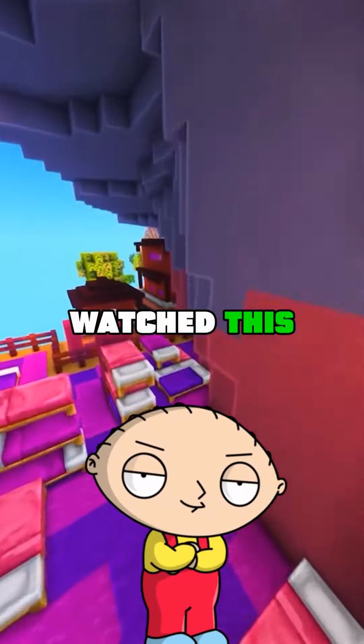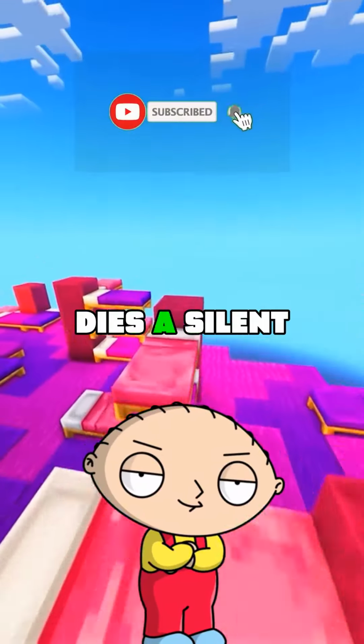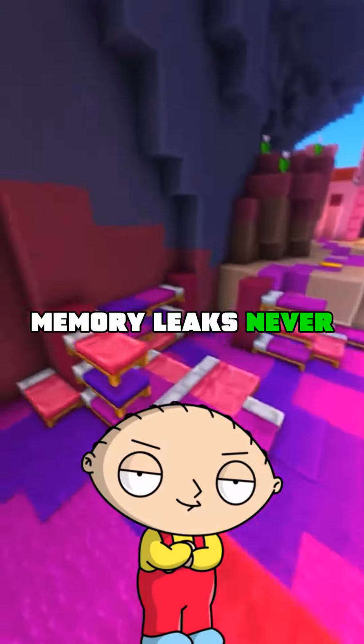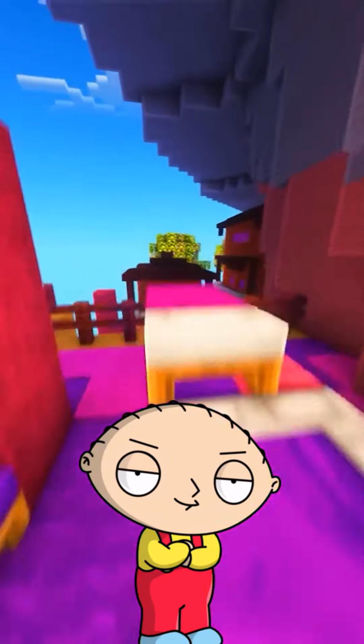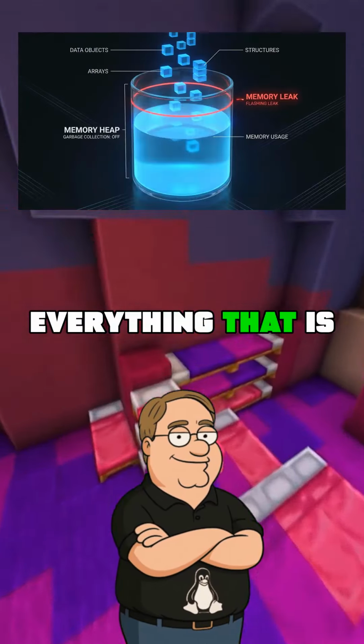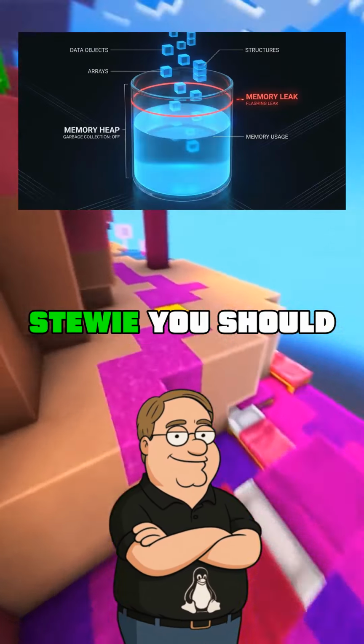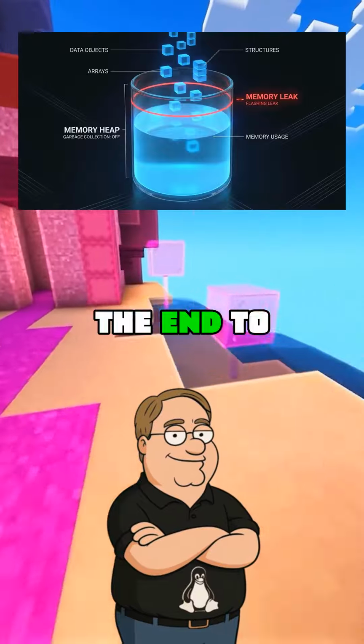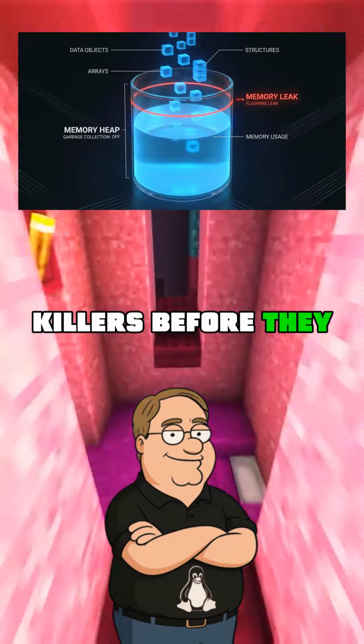Peter, I have watched this application slowly choke until it dies a silent death. Why do memory leaks never stay small, but instead grow into resource-devouring monsters that eventually crash everything? That is a great question, Stewie. You should stay tuned until the end to learn how to spot these silent killers before they ruin your weekend.